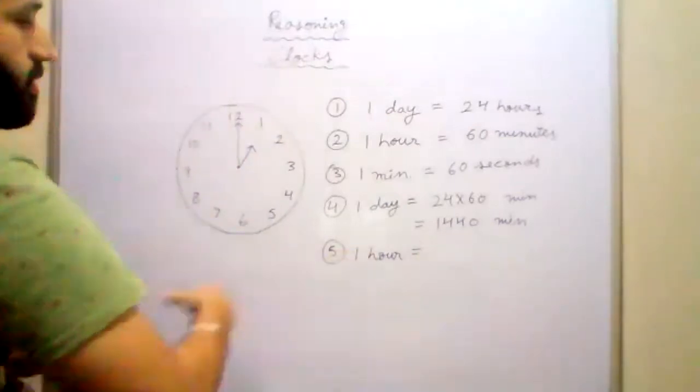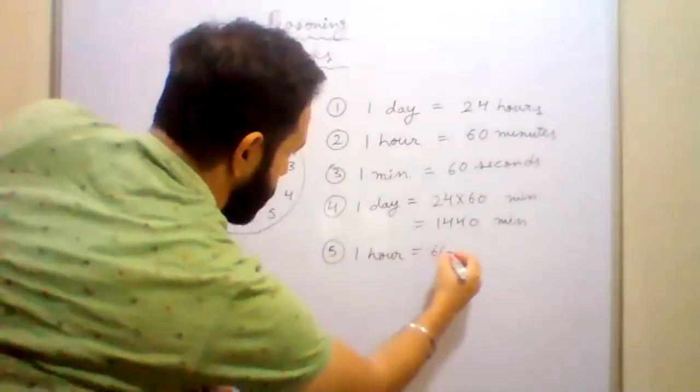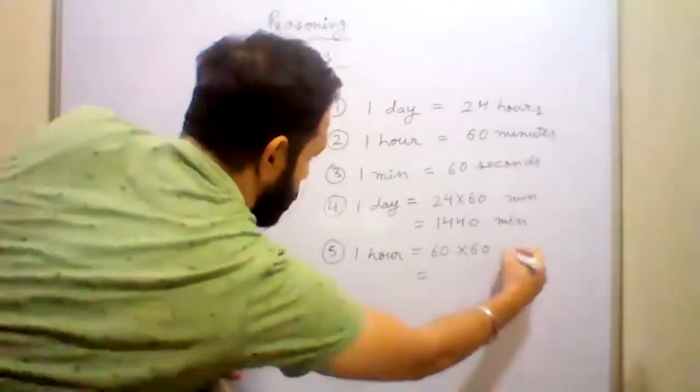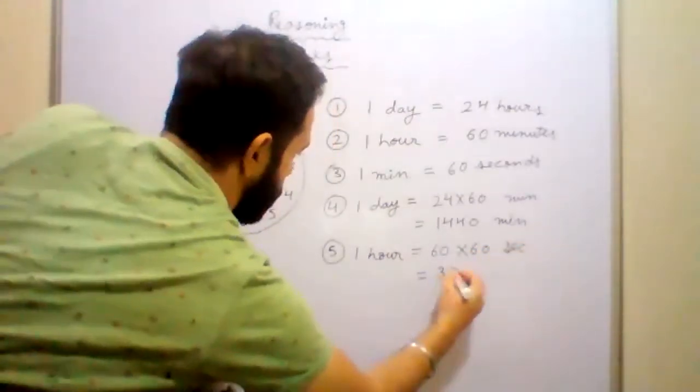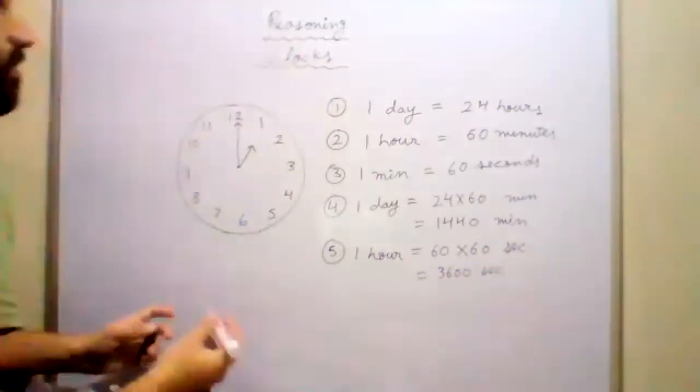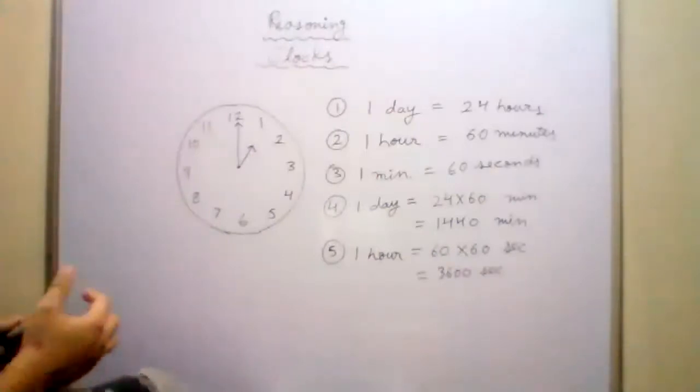Sir, 60 into 60. In 1 hour there are 60 minutes, and in 1 minute there are 60 seconds. So 60 into 60 means 3600 seconds. So 1 hour has 3600 seconds.